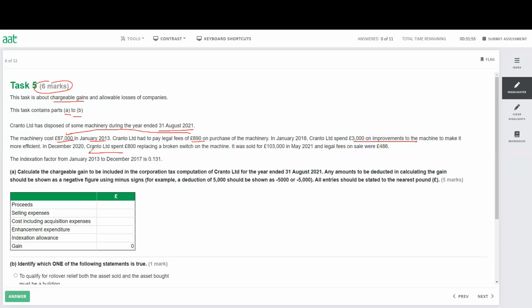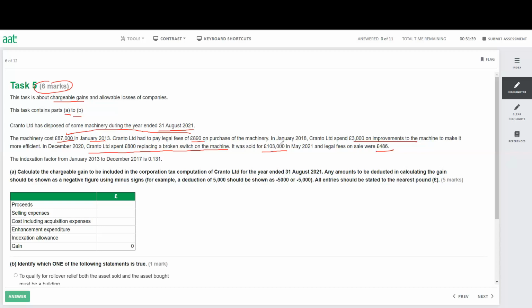In December 2020, C Limited spent 800 replacing a broken switch on the machine. So this is a revenue expenditure. Revenue expenditure, we cannot take it. You have to ignore that. It was sold for 103 and legal fee was 486. So we need to see how much you sold it for.